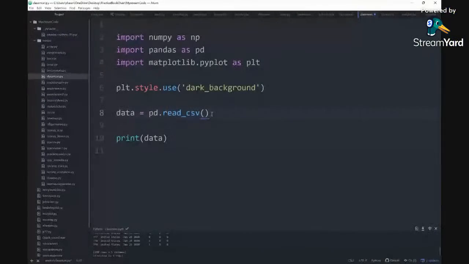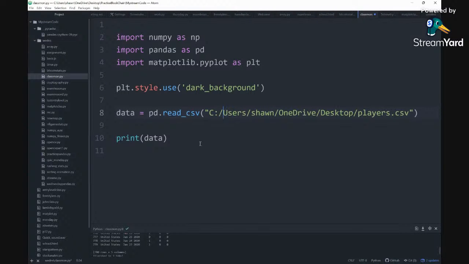All right, so right here we have data equals pd.read_csv. Now we've got to add our CSV file here. So I added players.csv. I'm not sure which one this is, but I'm going to take it. You could just put players.csv and run, but I want to make sure my directory is correct, so I'm doing it this way.